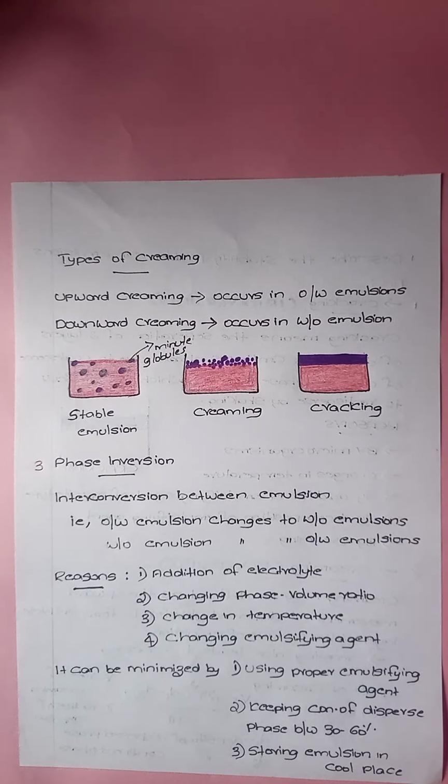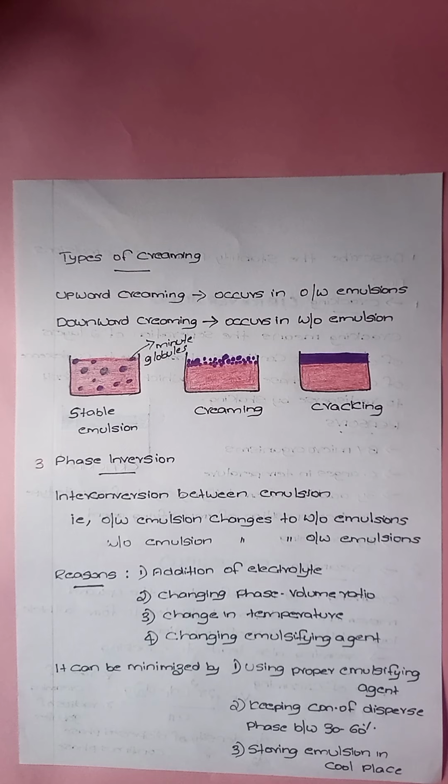So what are the reasons of phase inversion? The first one is addition of electrolyte. The second one, changing phase volume ratio. The third reason, changes in temperature. The fourth one is changing the emulsifying agent.